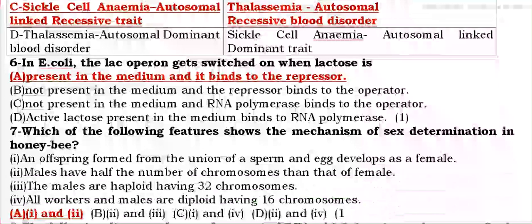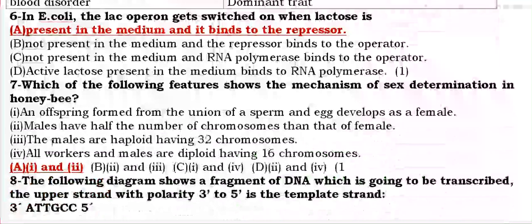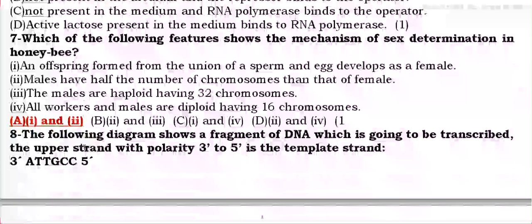Which of the following features show the mechanism of sex determination in honeybee? In honeybee, actually the male is haploid and the female is diploid. So the offspring formed from the union of sperm and egg develop as a female, it is correct, 1. Then the second, males have half the number of chromosomes of females, it is also correct. So 1 and 2 both are correct. The males are haploid having 32, no, the chromosomes are not 32. All workers and males are haploid having 16, it is also wrong, it is 14 chromosomes.